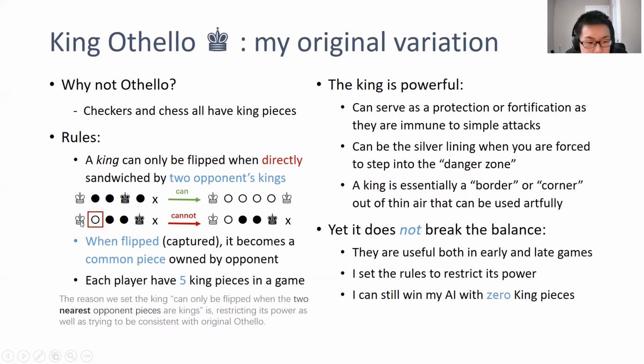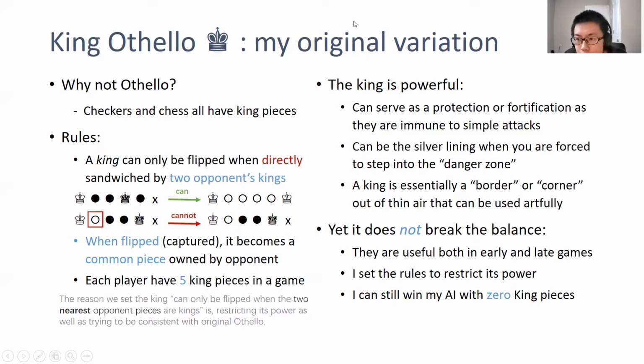The second reason is I want to prevent giving the king too much power, as it may break the balance, because it might become too powerful if it can be remotely connected. If there are several white pieces here, it can still have the power to reverse kings, then the advantage of the king is too big. So with all these considerations, I said they must be directly sandwiched by opponent's kings to reverse the king.